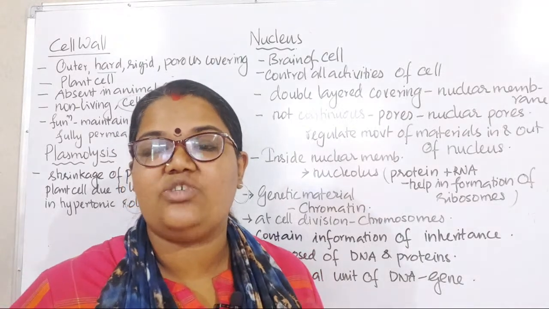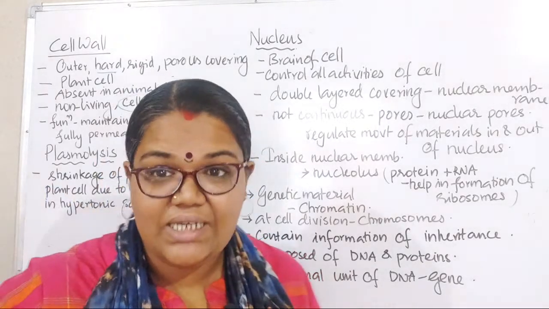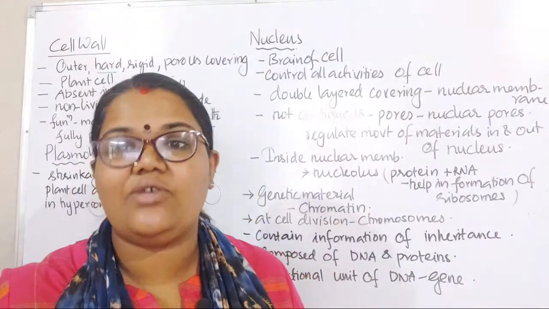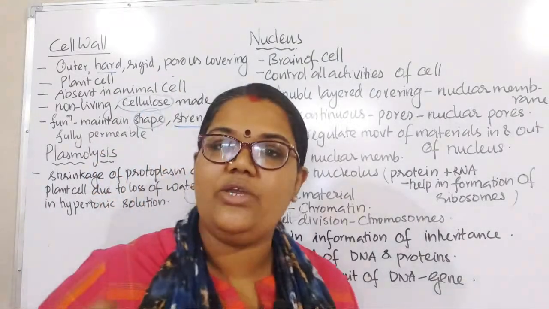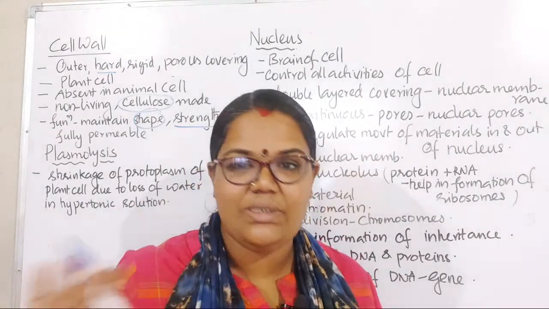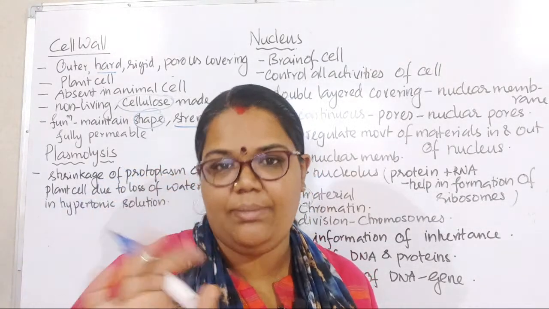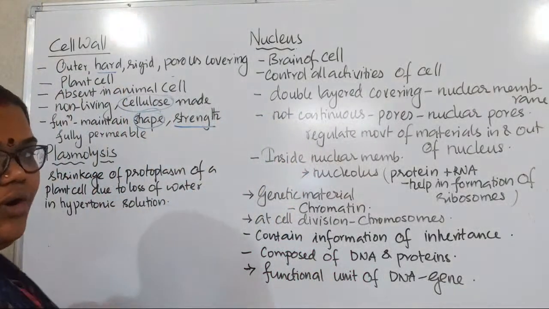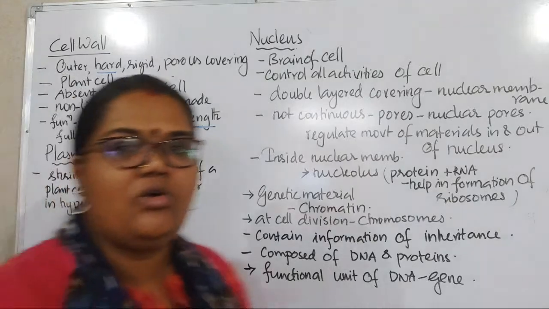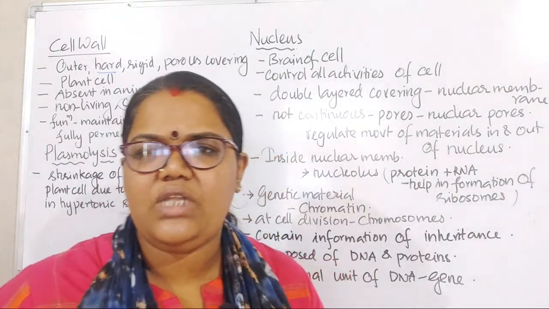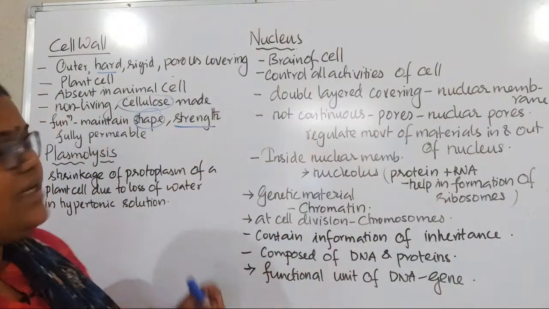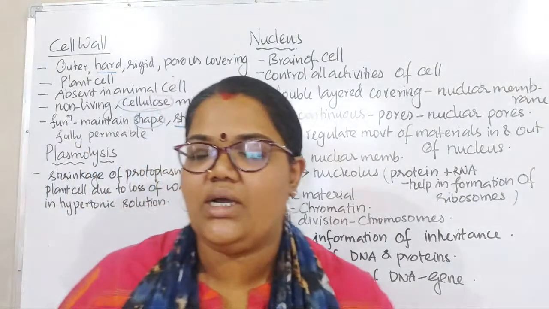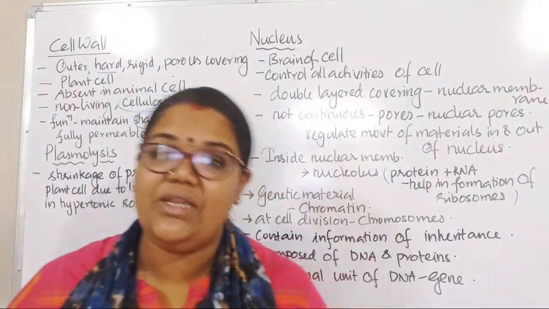So that's why it is fully permeable, not selectively or semi-permeable. Selectively or semi-permeable we discussed in the case of the cell membrane. Here it is not selectively or semi-permeable. It is fully permeable. I told you already about the plant cell: the outermost covering of the plant cell is the cell wall, and it's made up of cellulose.